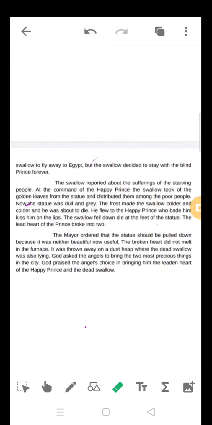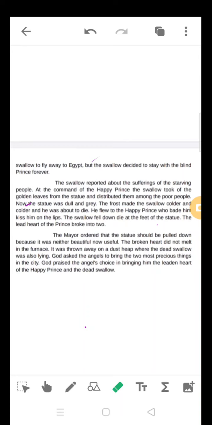So they were taken to the paradise of God, and God blessed them that they will be immortal, and the bird will be singing in the garden of God. That is paradise. It will be singing, and the Happy Prince will keep company, listening to and enjoying the song of the small bird, the swallow, and they will be living in paradise. In this way, the swallow and the prince are both rewarded by God.